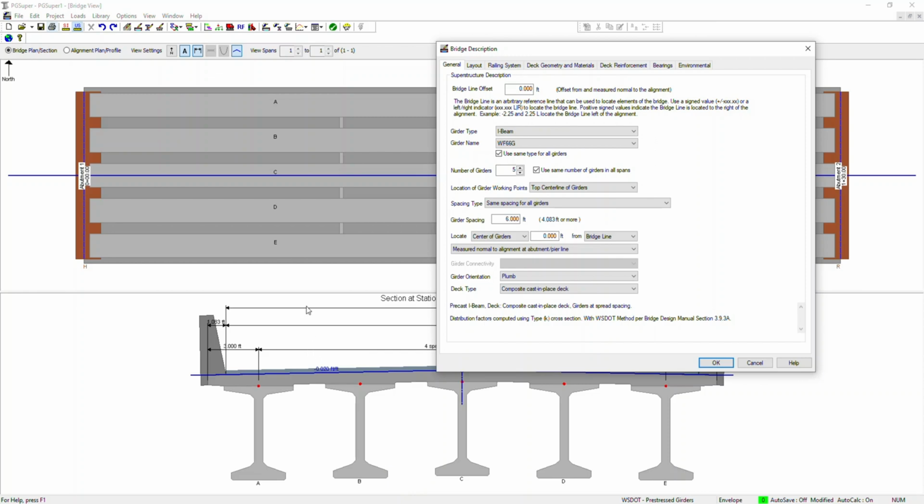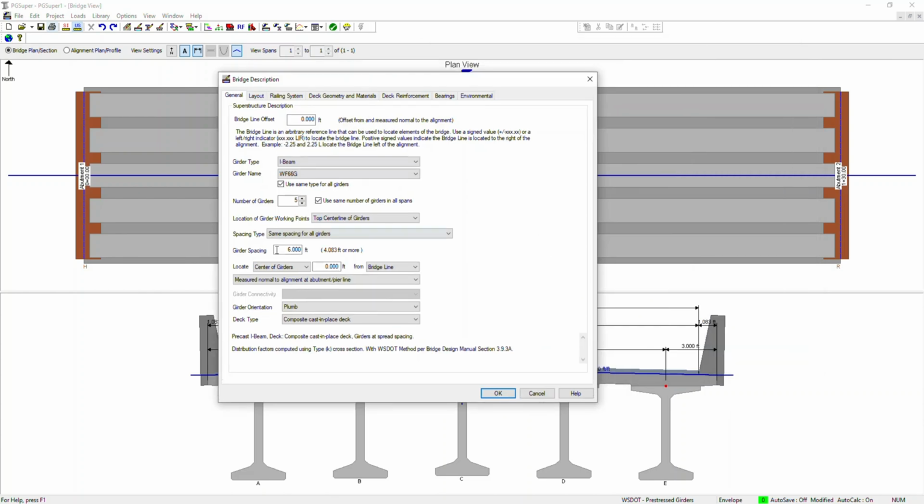As per US practice, they generally use the top center line. The bottom center line you can sometimes use when you have a sloping girder, where the top and bottom values are different, so you can use either of them.